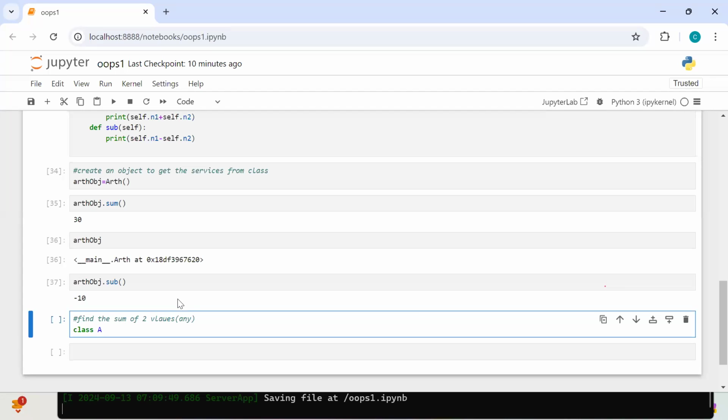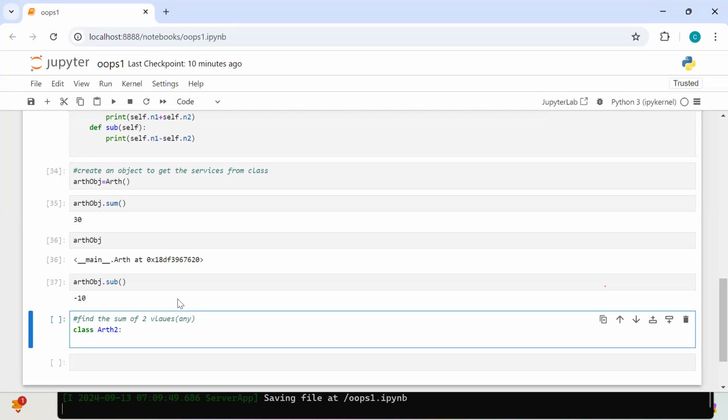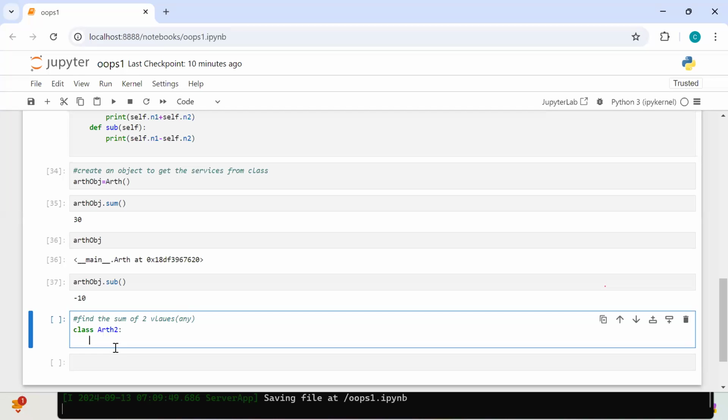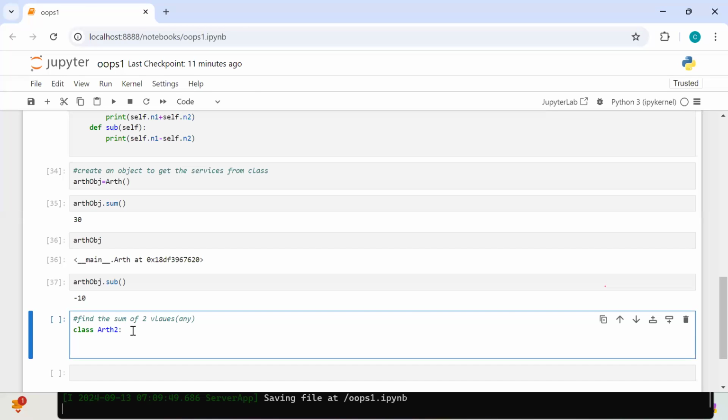Think as a class, Arithmetic 2. Next, N1, N2: do you want me to hard code them or not, as per my requirement? No, it should not be hard coded. Different ways we can do it, so I didn't use it. Okay, leave it.